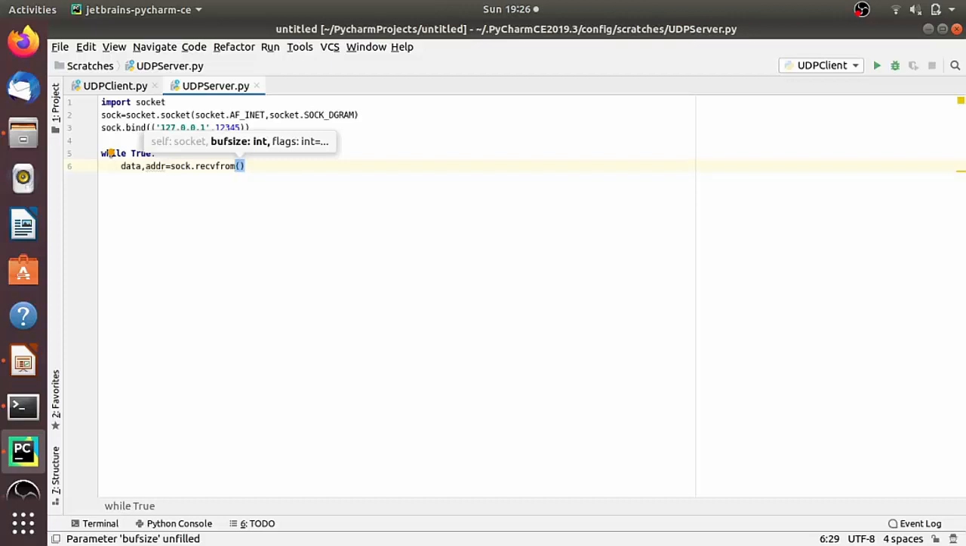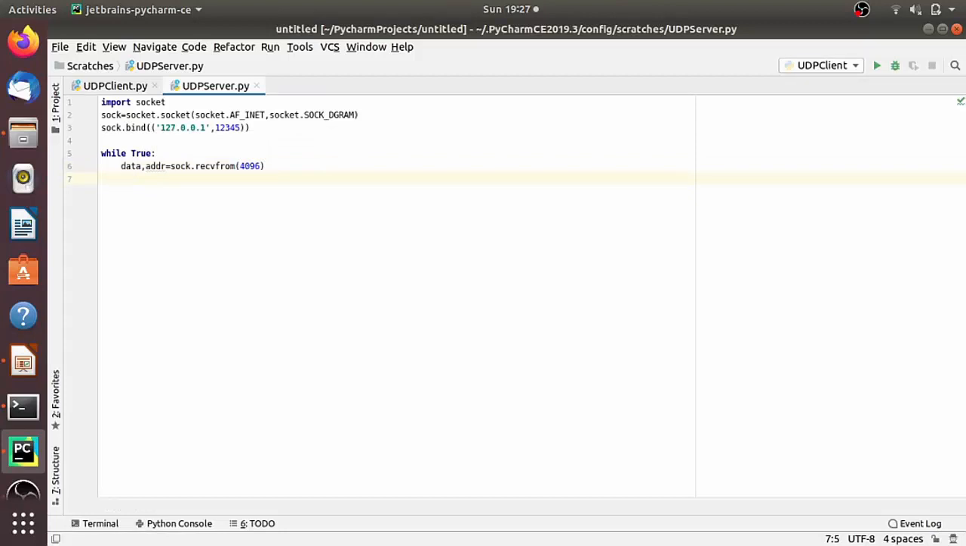And in recvfrom we have to pass an integer, and this integer represents the number of bytes you want to accept. So here we are trying to provide enough bytes to cover the entire message, because we have seen in the networking background that the message size of UDP should be equal to the packet size, right? So I am providing here, let's say, 4096 bytes.